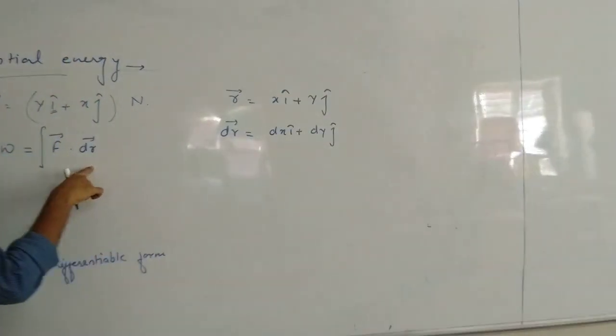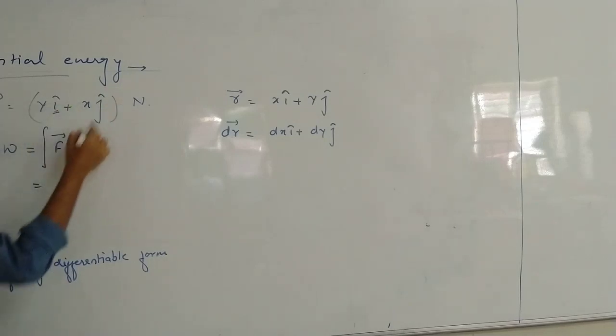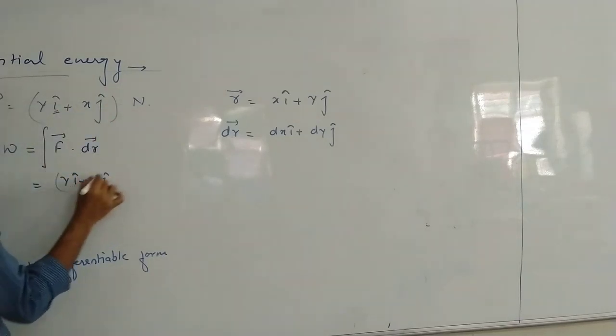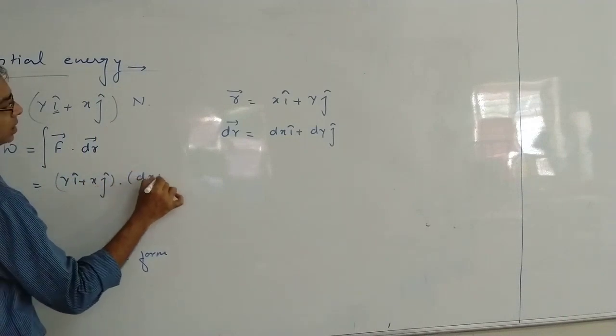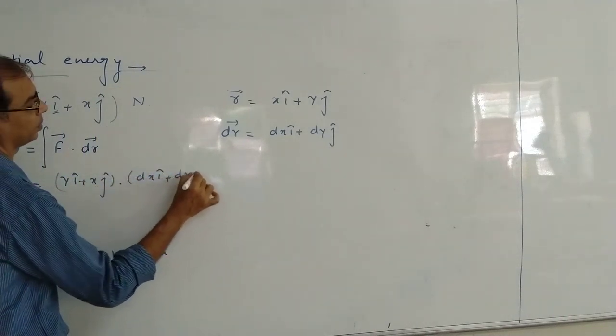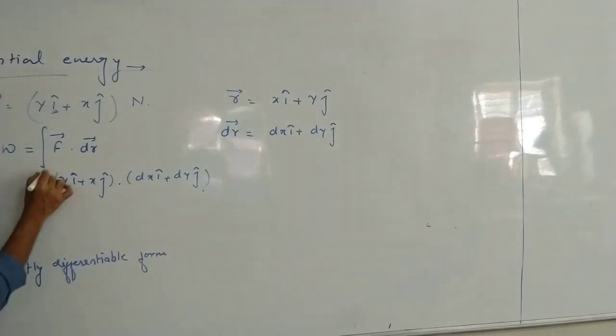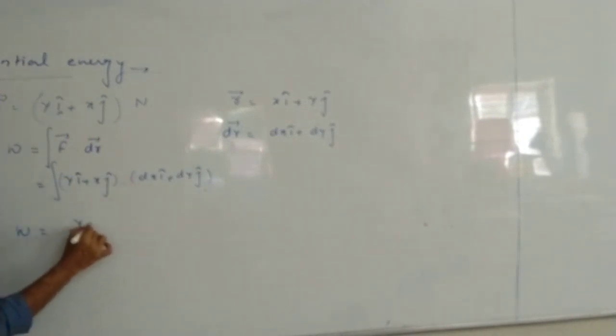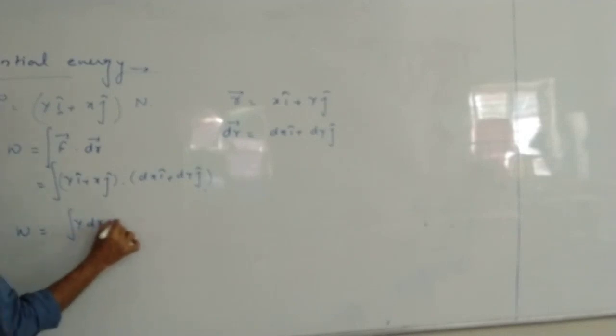Same thing I put here: F is y i cap plus x j cap, dot dx i cap plus dy j cap, and the integration sign stays as it is. So W equals the integral of y dx plus x dy.